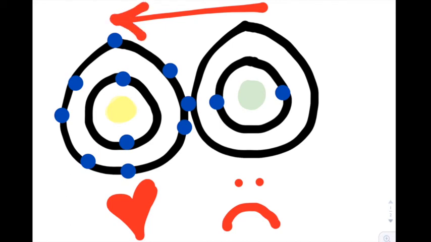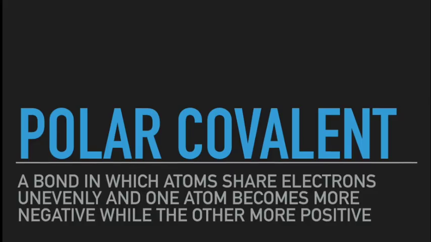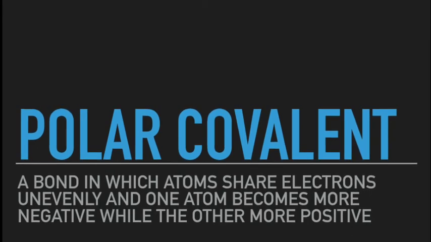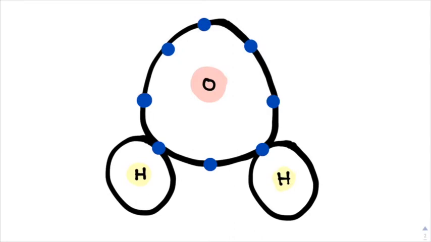When this happens, the electrons spend more time circling that atom and less time circling the other atom in the bond, making one side more negative and the other more positive. This interaction is known as a polar covalent bond. An example of a polar covalent bond is a molecule that we cannot live without, H2O, or water.